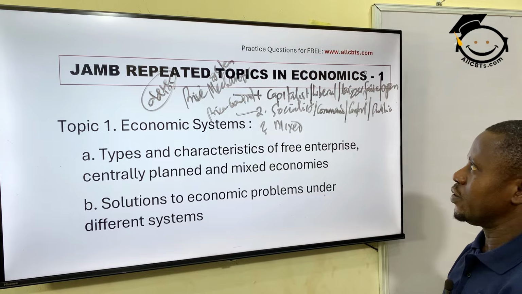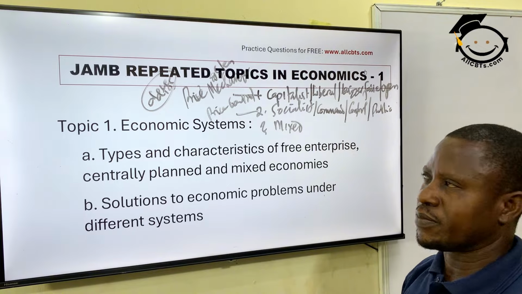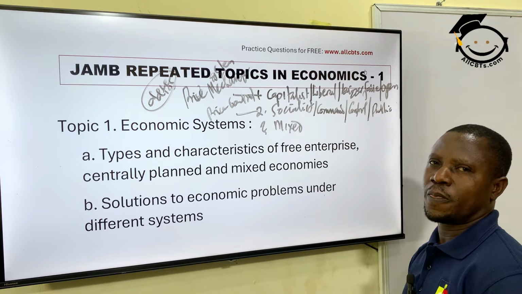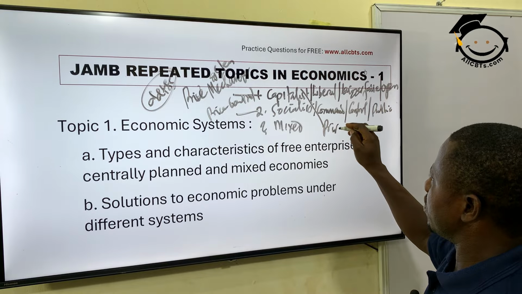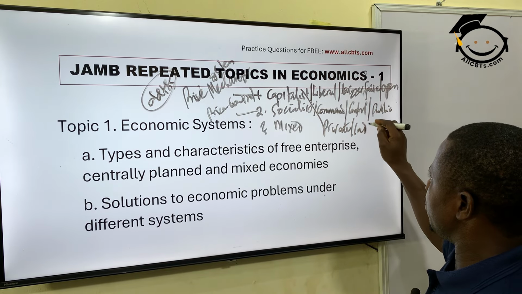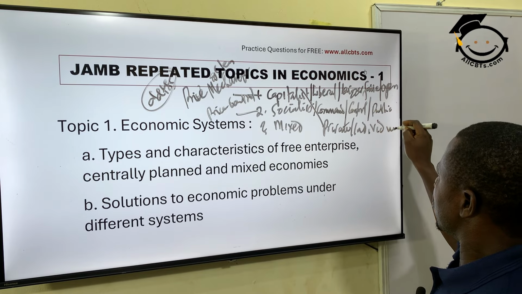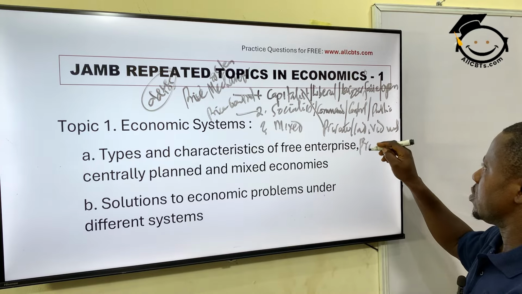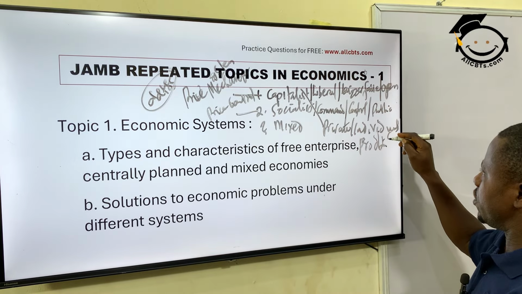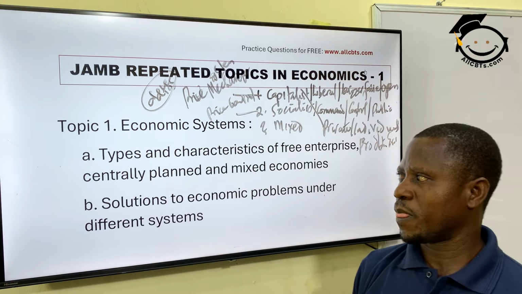Okay? So what is a capitalist system? It is a system where private individuals control the means of production, distribution, and exchange of goods and services.